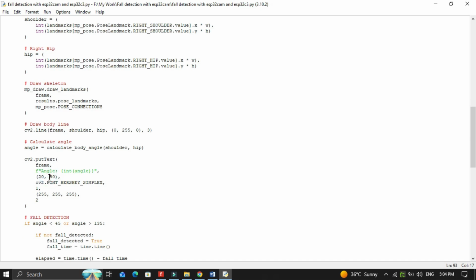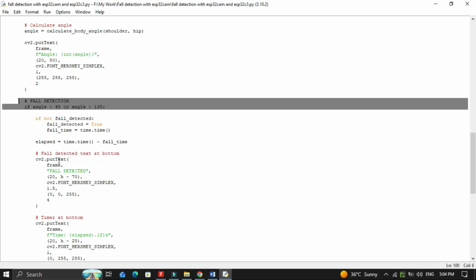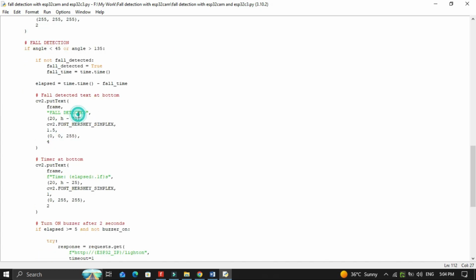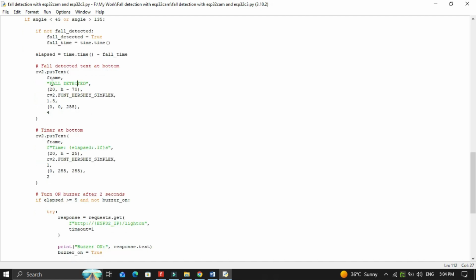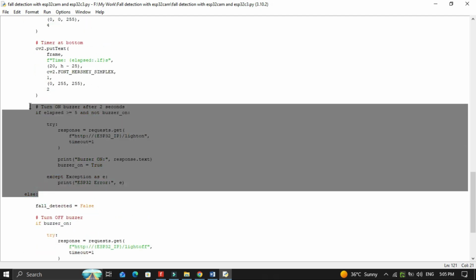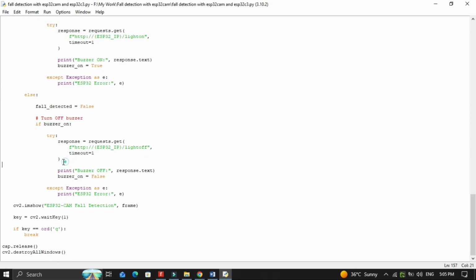The fall detection logic is based on this angle. If the body angle becomes less than 45 degrees or greater than 135 degrees, the system considers it a possible fall. When a fall is detected, a timer starts counting. If the person remains in the fallen position for more than 5 seconds, the program sends an HTTP request to the XIAO ESP32-C3 using the requests library.